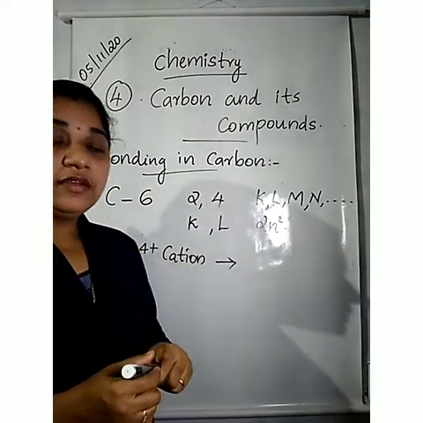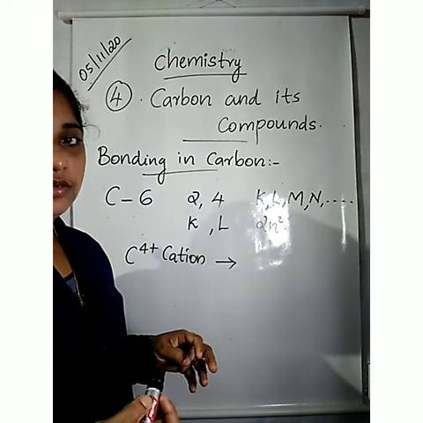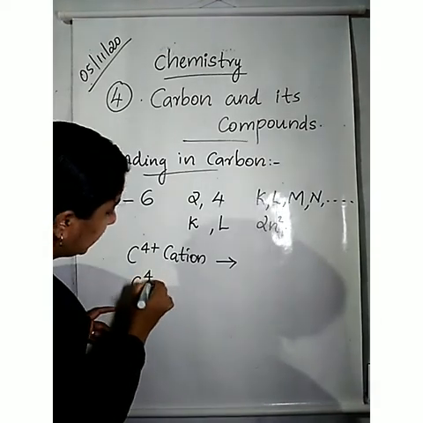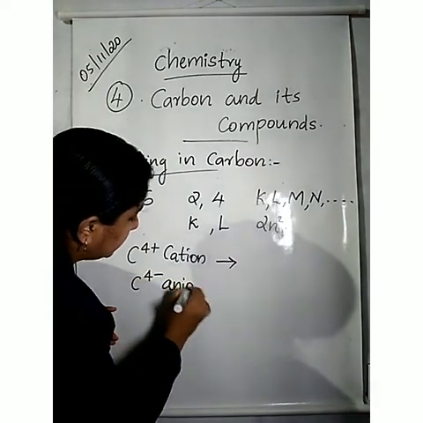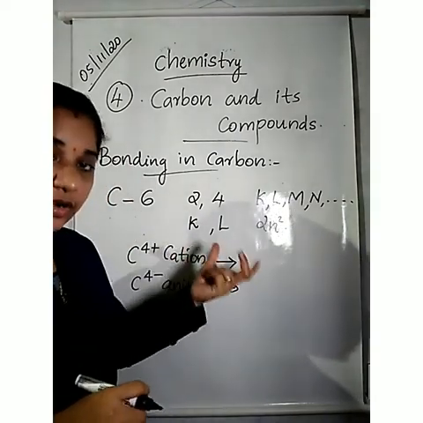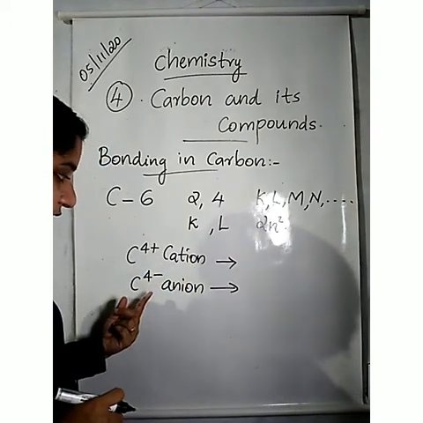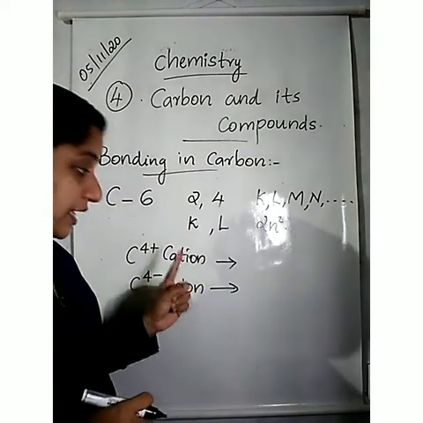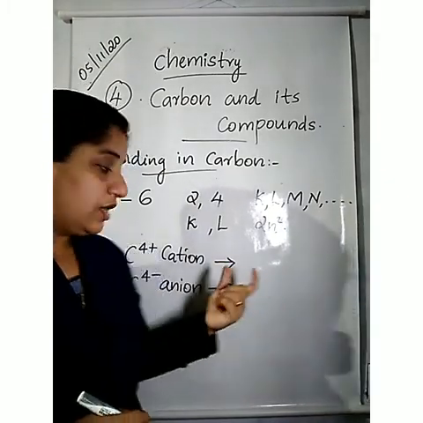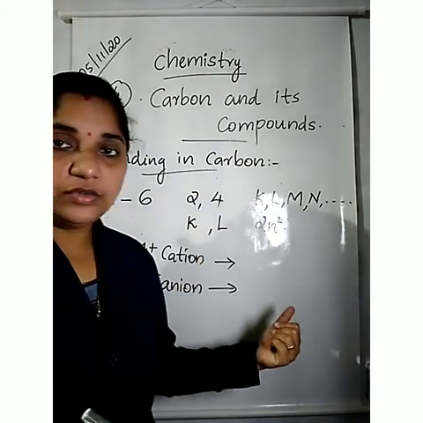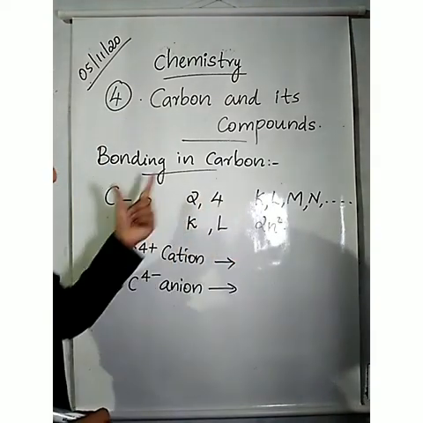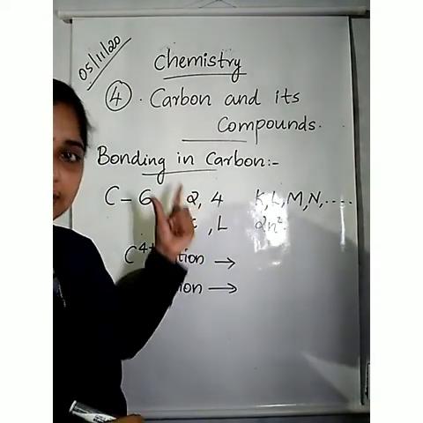Otherwise, if carbon could gain 4 electrons, it becomes a C4- anion. This is too difficult for the nucleus of the carbon atom, because there are only 6 protons to hold 10 electrons. Carbon has 6 protons and 6 electrons.